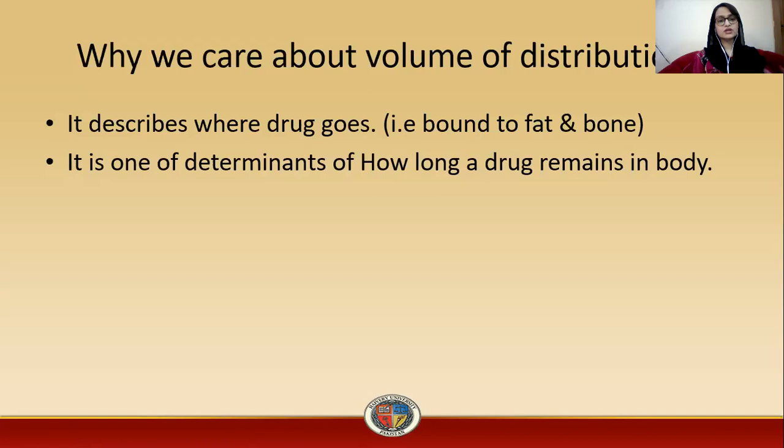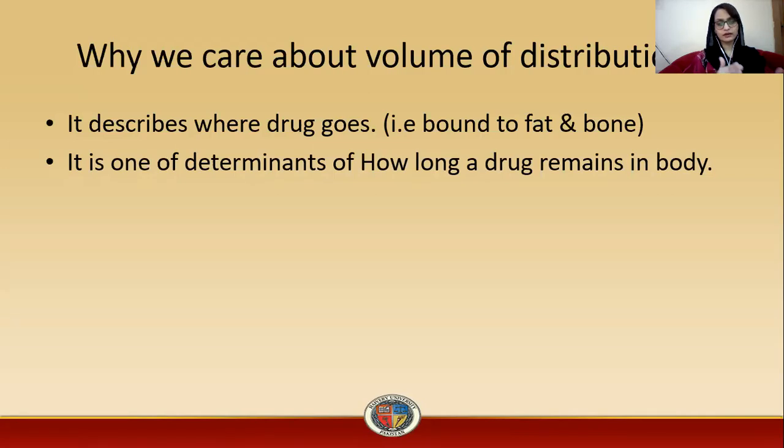Out of which one determinant is the volume of distribution. This volume of distribution describes how long a drug molecule will stay in the body. Similarly, protein binding is also a determinant, as it indicates how long a drug will stay in the body and how it is bound, and whether it is reversible or irreversible binding.